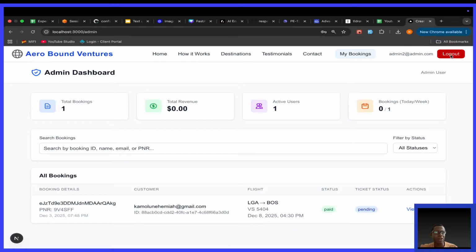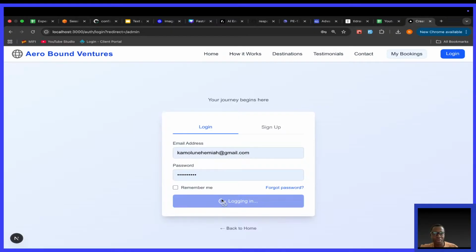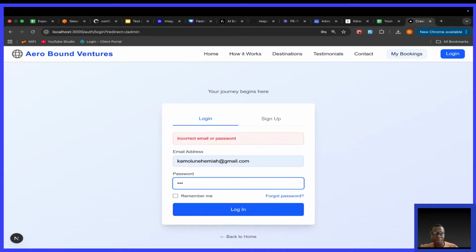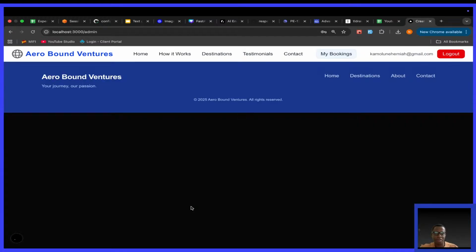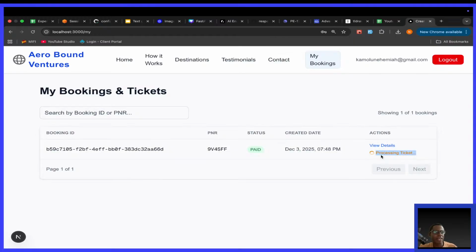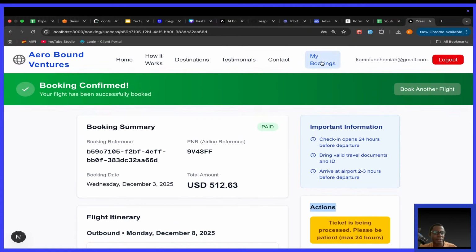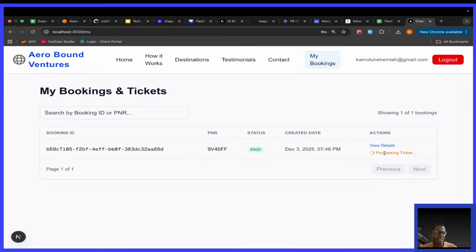Also, if I log out and log in as a regular user, let me try to put the correct password. What is the correct password? Okay, go to my bookings. Are you seeing the message? It says processing ticket. There is no ticket for this person. If I go to view details, you see it says the ticket is being processed, be patient, maximum 24 hours. Of course, right now we have defined that, but here it shows processing ticket.